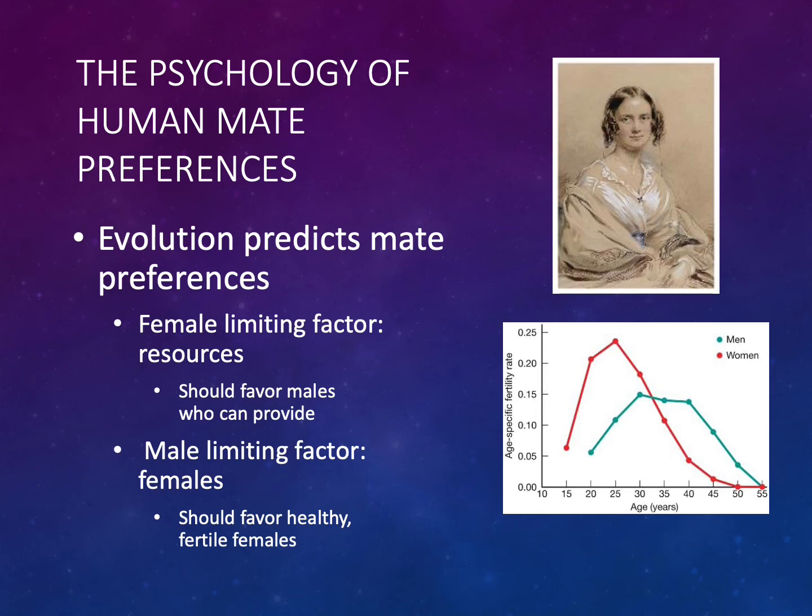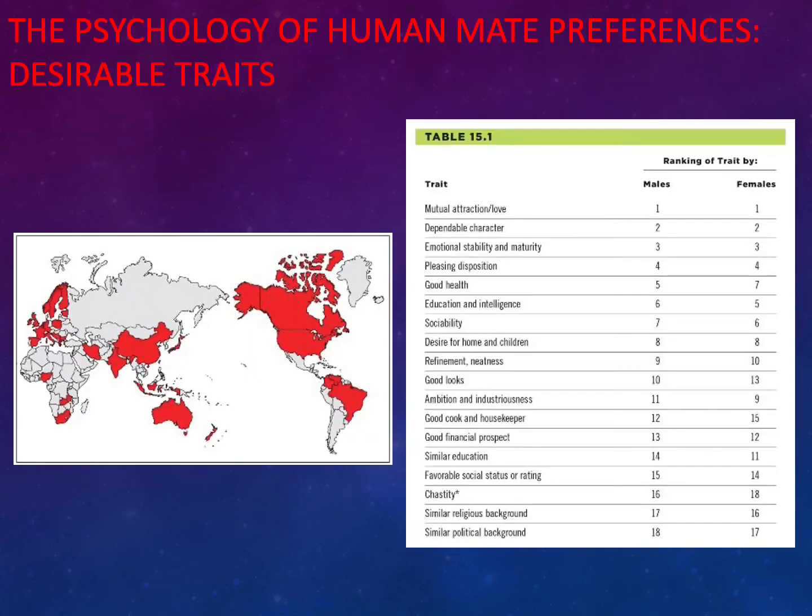Furthermore, human children are dependent on their parents for a very long period of time. Thus, it would be expected that human males and females would look for mates that they could get along with for many years.